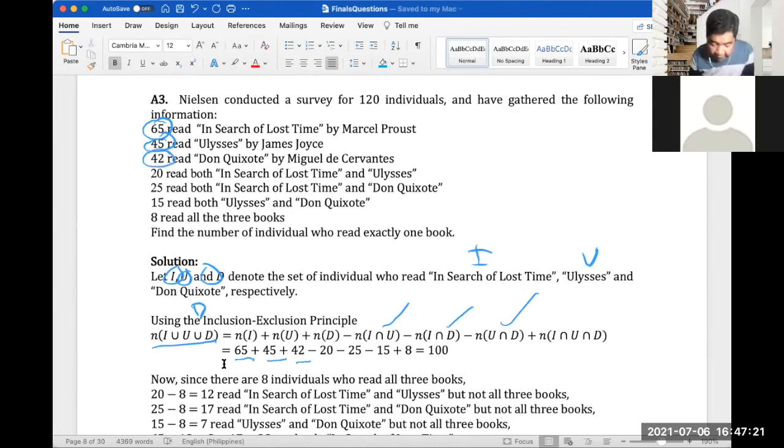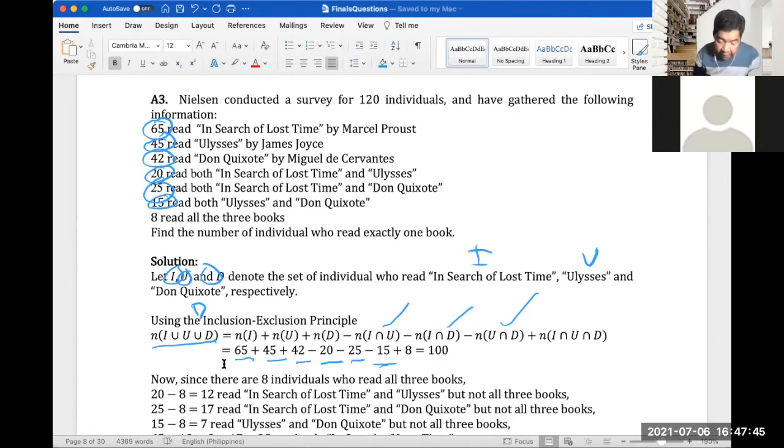And then the intersection of I and U, which means they both read In Search of Lost Time and Ulysses. So that is 20. And then the intersection of I and D, which is 25 here. And then the intersection of U and D, which is 15.